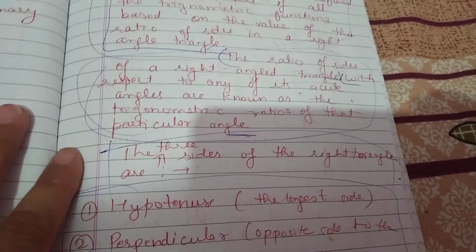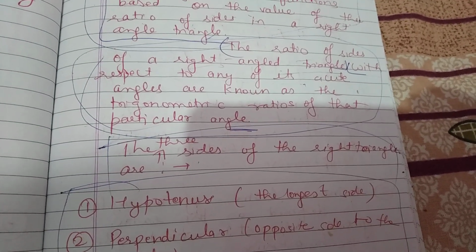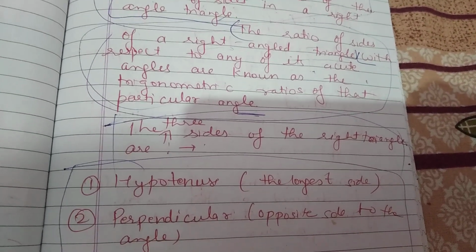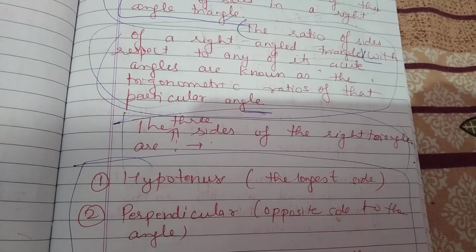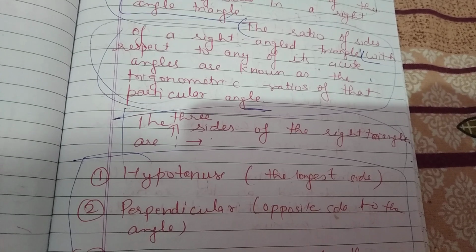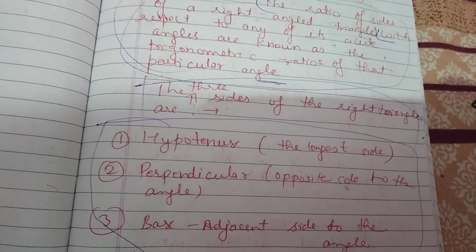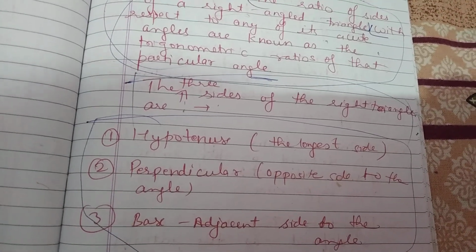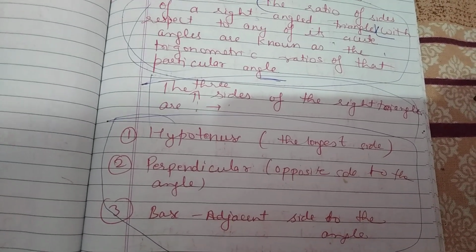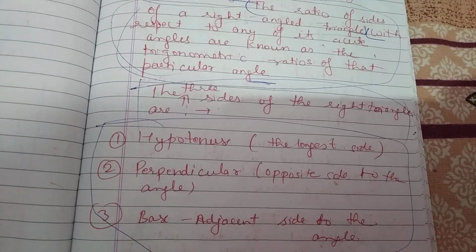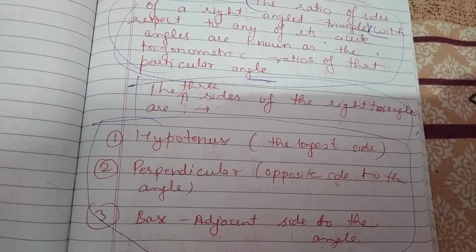Okay, the three sides of a right angle triangle are hypotenuse, that's called the longest side; perpendicular, that's called the opposite side of the angle; and base, the adjacent side to the angle. I repeat, the three sides of the right angle triangle: one is hypotenuse, second is perpendicular, third is base.